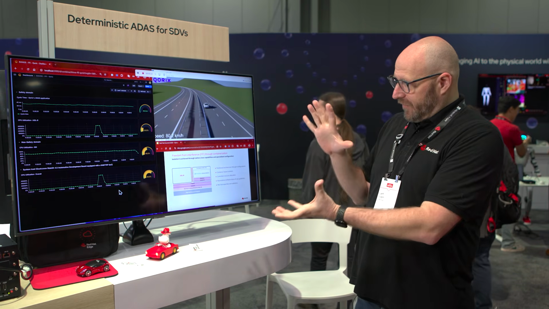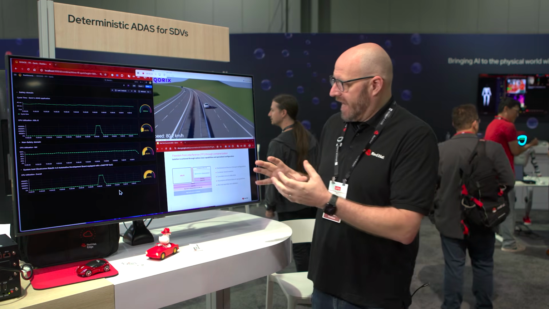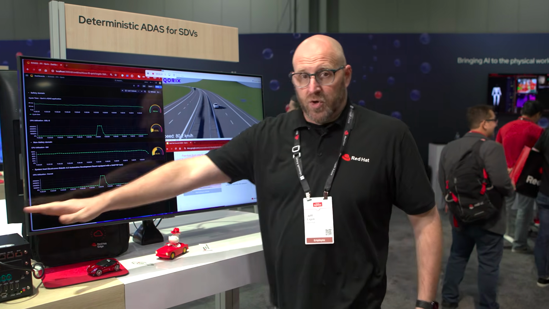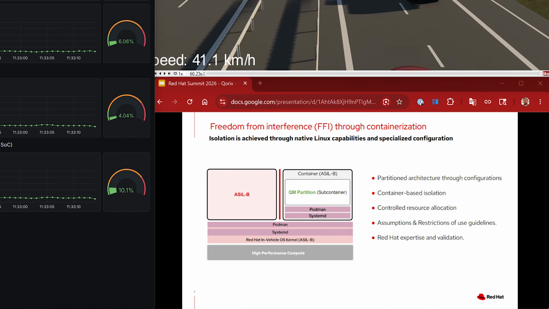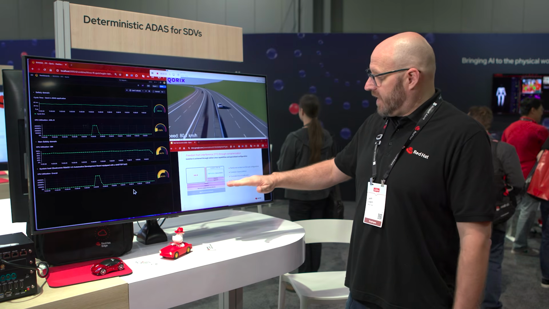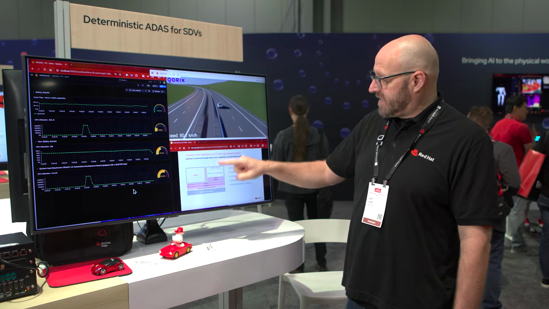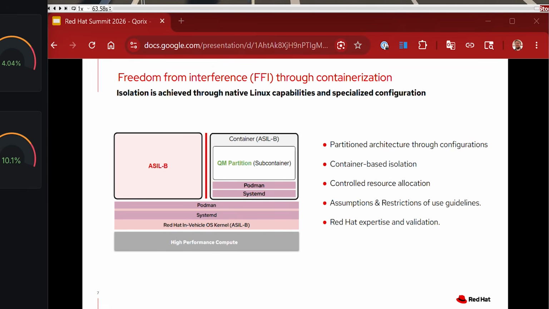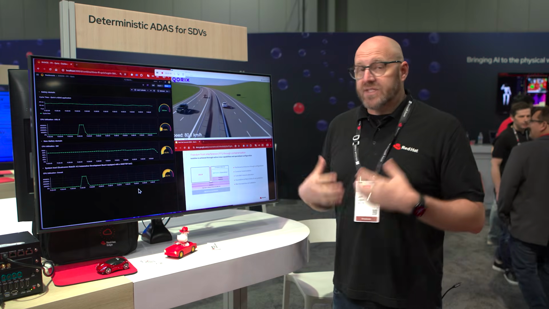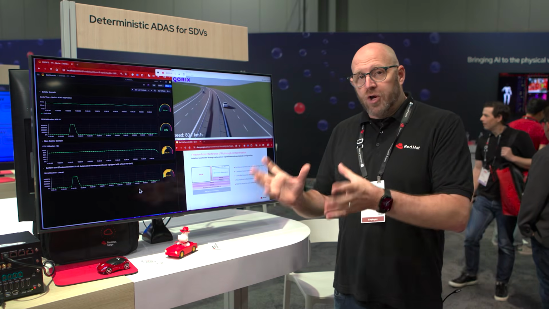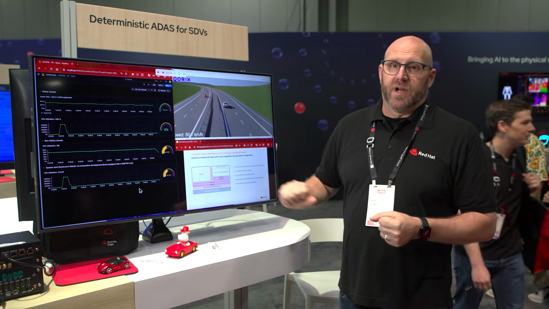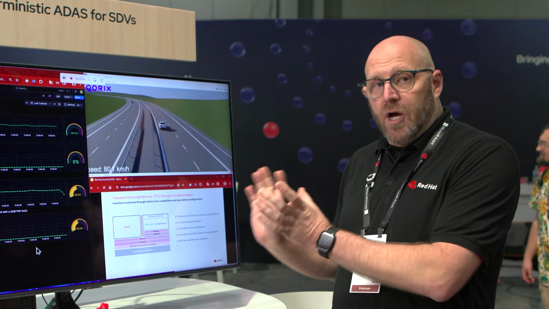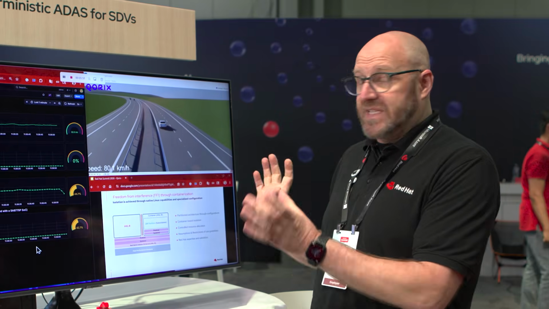So we have this freedom from interference approach where we have a Linux system running on this wonderful Qualcomm box. We're running the Red Hat in-vehicle operating system on top of it with an instance of systemd running on the root, and Podman has started a new container called the QM container. That QM container has its own systemd process inside of it so that it can start other processes that would no longer be able to impact any of the processes running on the root operating system. This allows us to separate untrusted and unsafe processes from safe processes.